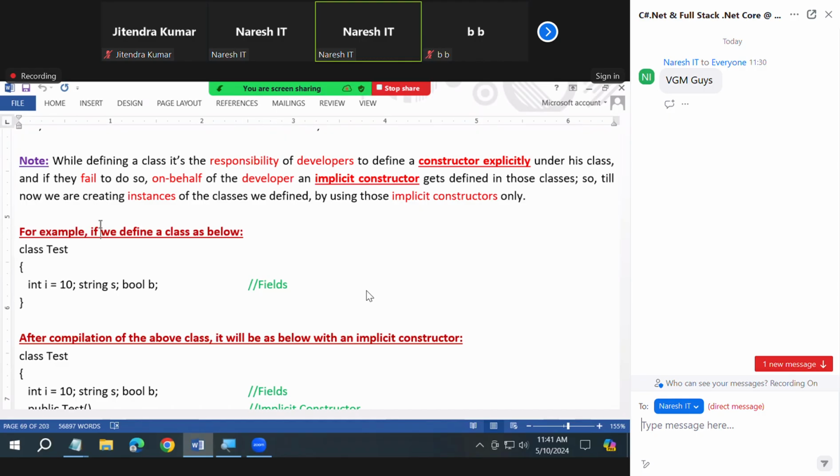Understood or not? Okay. Like this, the constructors will be defined in this particular fashion. Are you clear? Okay. So next, look at this.